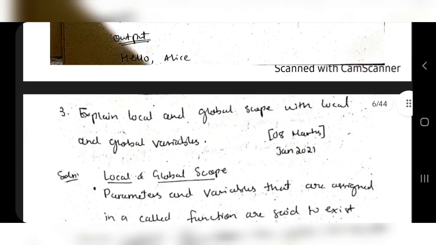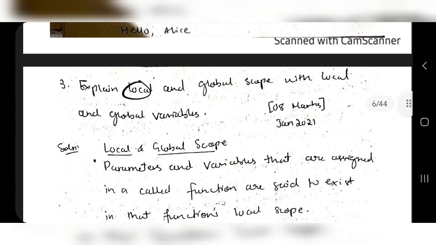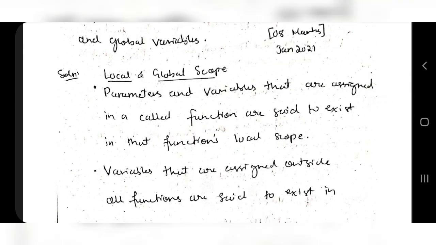Okay, moving on to the third important question, which is about local and global scope with the local and global variable. Here, 8 marks is there. So the things they have asked are 4 things: what is local scope, what is global scope, what is local variable, and what is global variable. So 4 things you have to define. For each definition you're getting 2 marks.